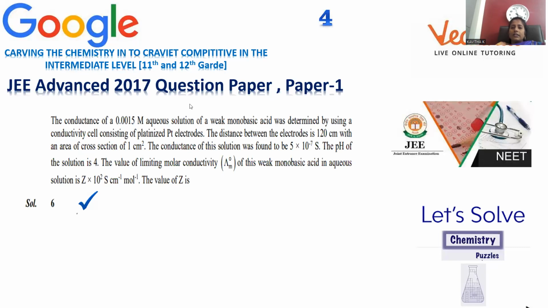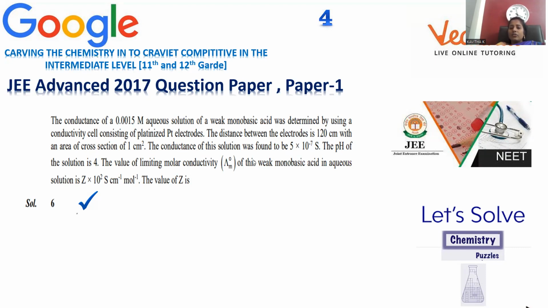There is another question, number 4, which is collected from the JEE Advanced 2017 question paper 1. The conductance of 0.0015 molar aqueous solution of a weak monobasic acid was determined by using a conductivity cell consisting of platinized platinum electrodes. The distance between the electrodes is 120 centimeters with an area of cross section of 1 centimeter square.